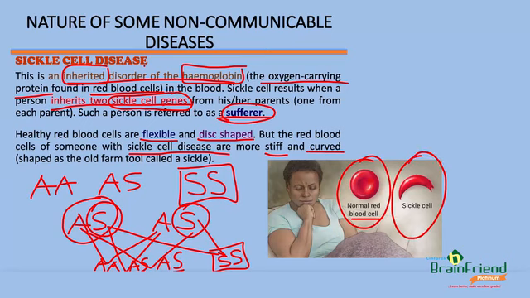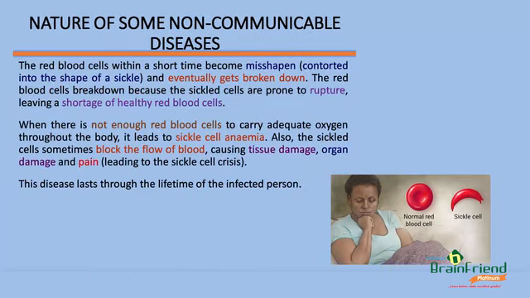You can see that this one is curved, shaped like the old farm tool, a sickle, and that's where it got the name sickle cell. You can see that this blood cell is abnormally shaped. It has the shape of a sickle. Now, the red blood cells within a short time become misshapen. This means that they are contorted into the shape of a sickle, and they eventually get broken down.